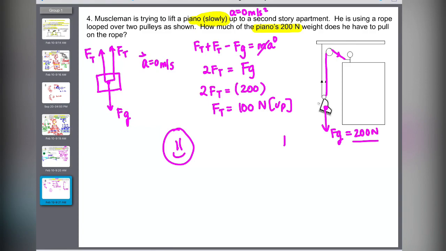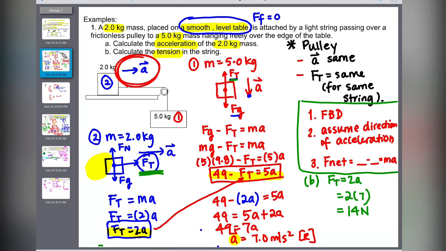So hopefully by this class, you know how to write F net equals ma. You also know that force of tension is the same for any rope that is continuous. If you have two ropes, you assume the force of tension to be the same. And the third thing you should realize is that any of the blocks that